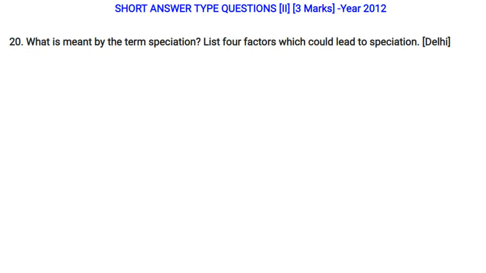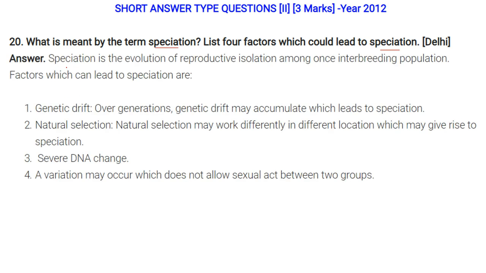What is meant by the term speciation? List 4 factors which could lead to speciation. Now, speciation has come from species. So, species formation or speciation is the evolution of reproductive isolation among once interbreeding populations.